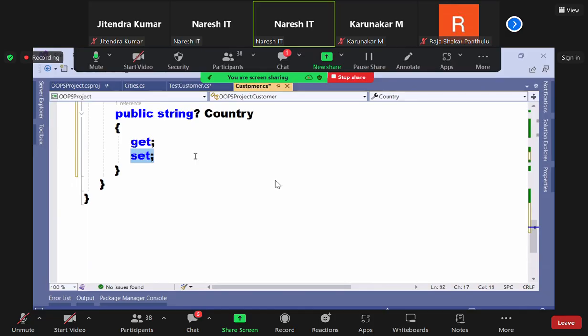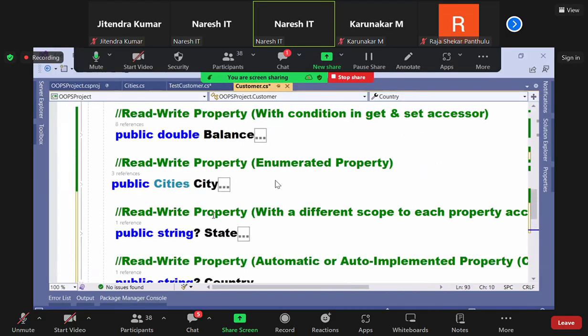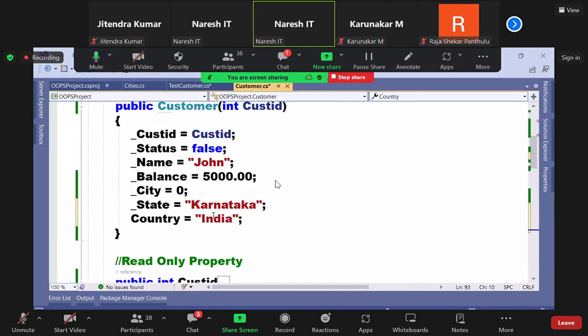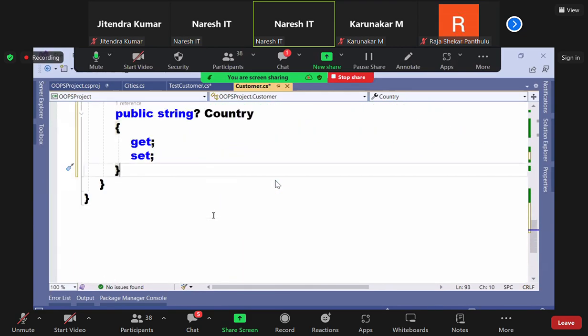Why, sir? Why do I need both get and set? The reason behind this is, if set is not there, is assignment possible or not? But you're assigning a value in the constructor, see? You're assigning a value, country equals India. If set is not there, that will not work. Am I right? That is why there is a restriction. What is the restriction? Compulsorily you write get and set.